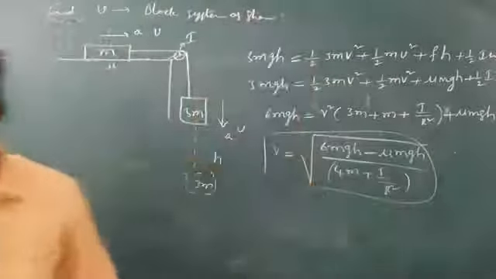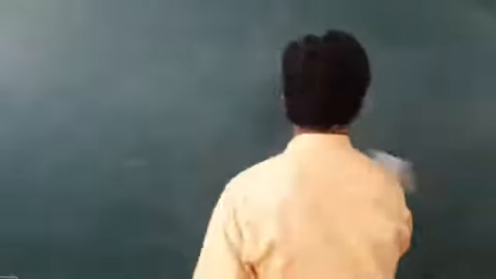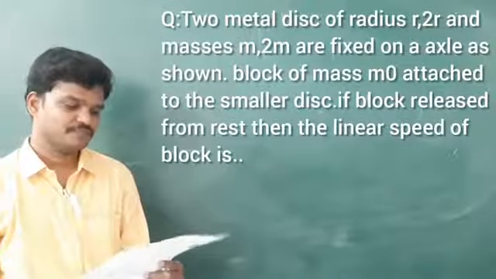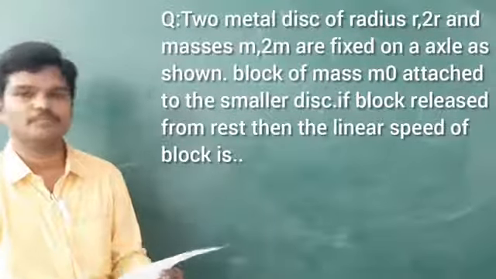Let us see one more, like this only, loss and gain. The same type of questions are there in work energy power also, from law of conservation of energy. So for the next one, let me read the problem. Two metal discs of radius small r and 2r, masses small m and 2m, are fixed on an axle as shown in figure, and a block of mass m0 is attached to the smaller disc. If the block is released from rest, then find the linear speed of the block.